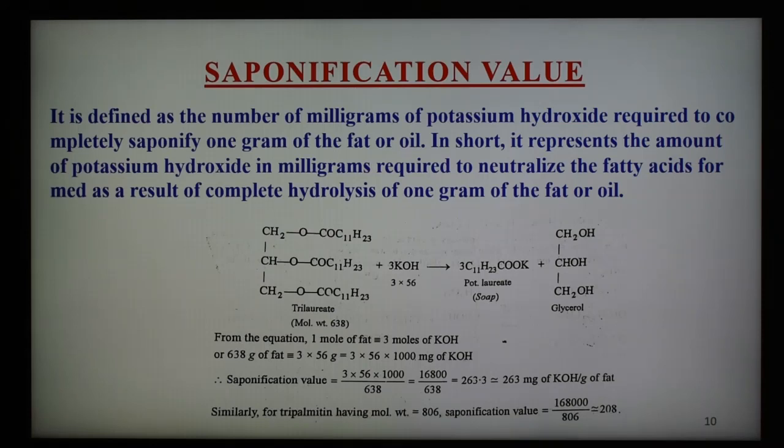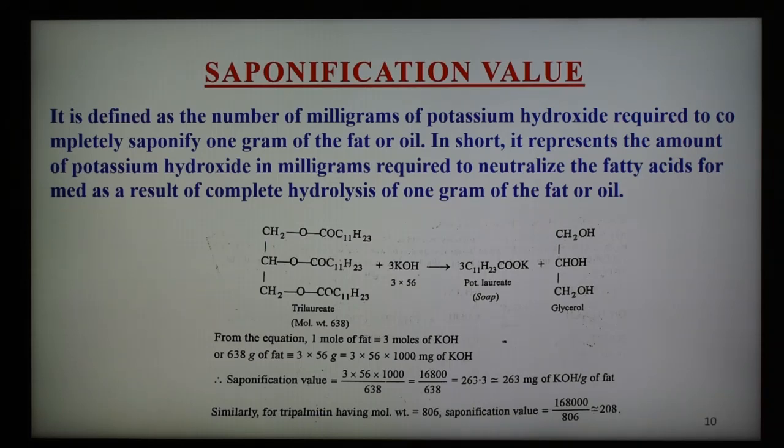Reaction is shown here also. In other words, it represents the amount of potassium hydroxide in milligram required to neutralize the fatty acid formed as a result of complete hydrolysis of 1 gram of the fat or oil.